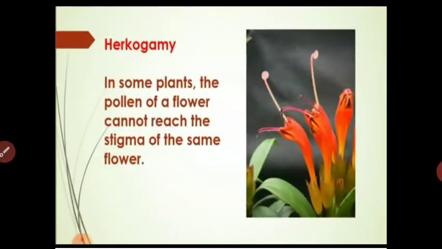Hercogamy means some mechanical, structural barrier is present between the stigma and anther, so this condition leads to cross pollination. See this picture: in some plants the pollen grain of the flower cannot reach the stigma.